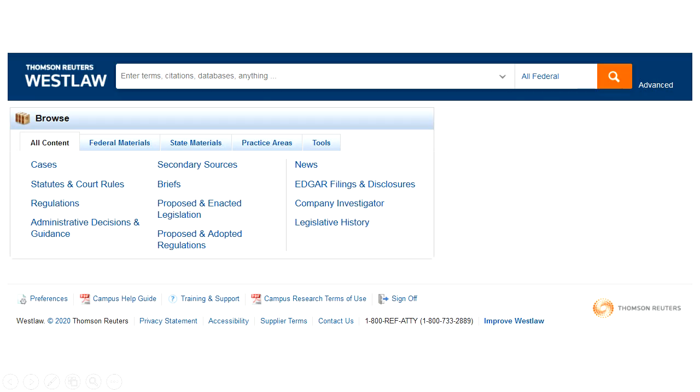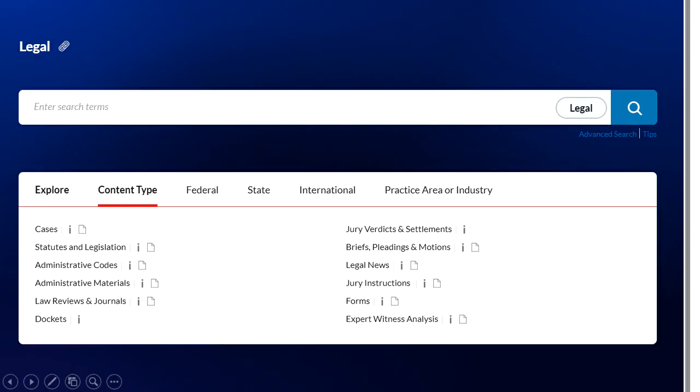As I mentioned, there are 2 commercial sources that we subscribe to: Thomson Reuters Westlaw, which you see the screen for here, and then the second one is Nexus Uni, which you see the legal screen for here. Both of these provide access to multiple legal documents, including cases, regulations, and statutes. We'll look at those particular resources at a later time.